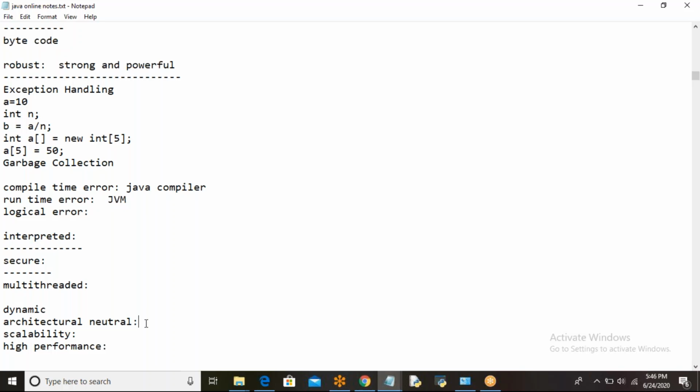Let me take one example. If you take the C language, in C, int is a data type. In 32-bit systems, it will occupy 2 bytes of memory.